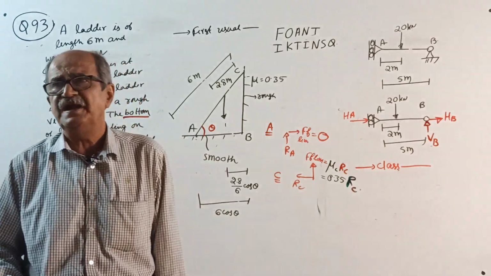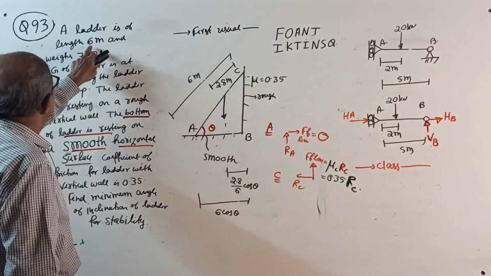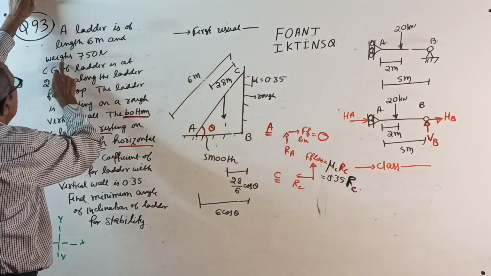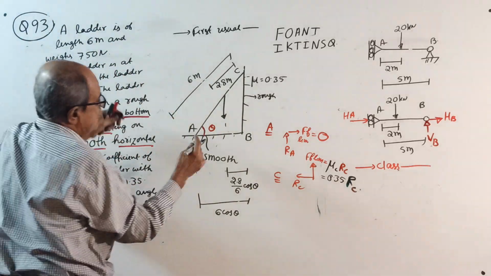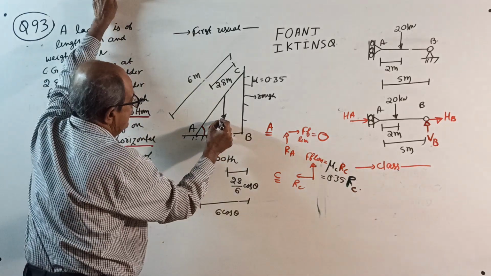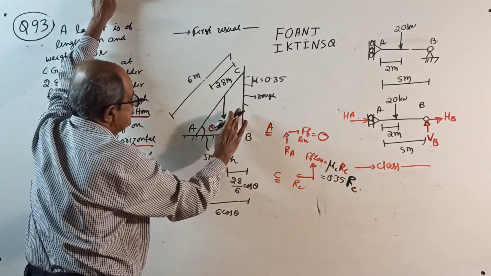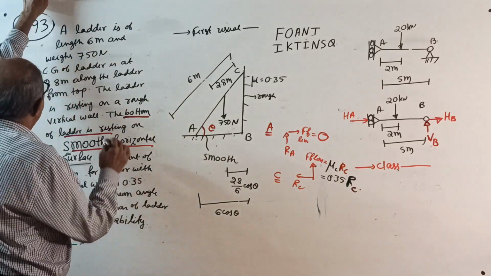Yes, next question, 93, correct? A ladder is of length 6 meter, numerical. 6 meter length ladder weighs 750 Newton. So the weight is given, 750 Newton. In the question they told the weight of the ladder is 750 Newton. That's around 75 kgs, if you go for the gravitational MKS unit.